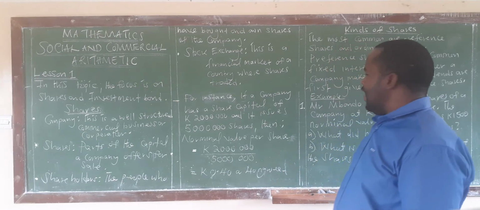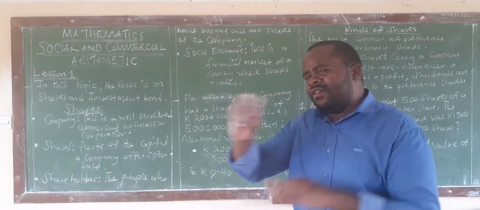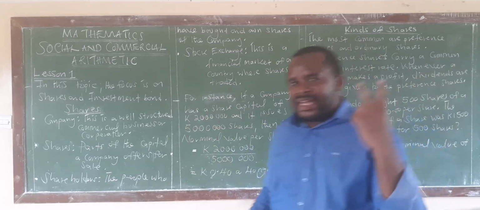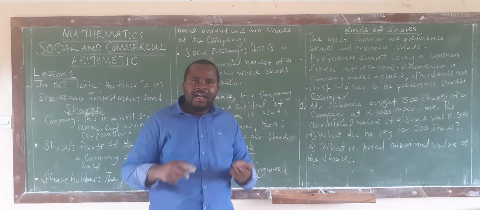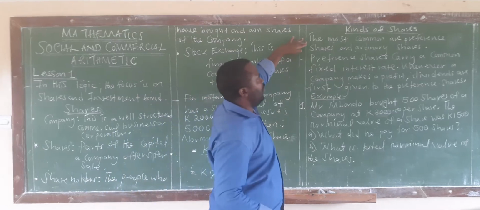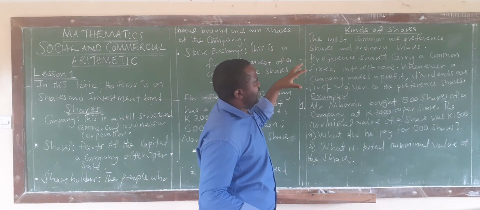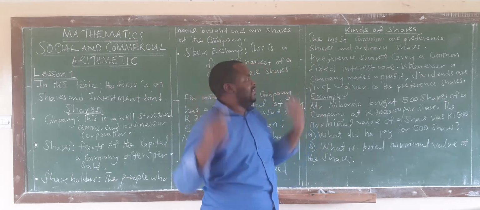Alright. Now, we have what we call kinds of shares. There are a lot of kinds of shares. Basically, we are going to deal with two, which are common. We have what we call preference shares and ordinary shares, like you have seen here. The most common are preference shares and ordinary shares.